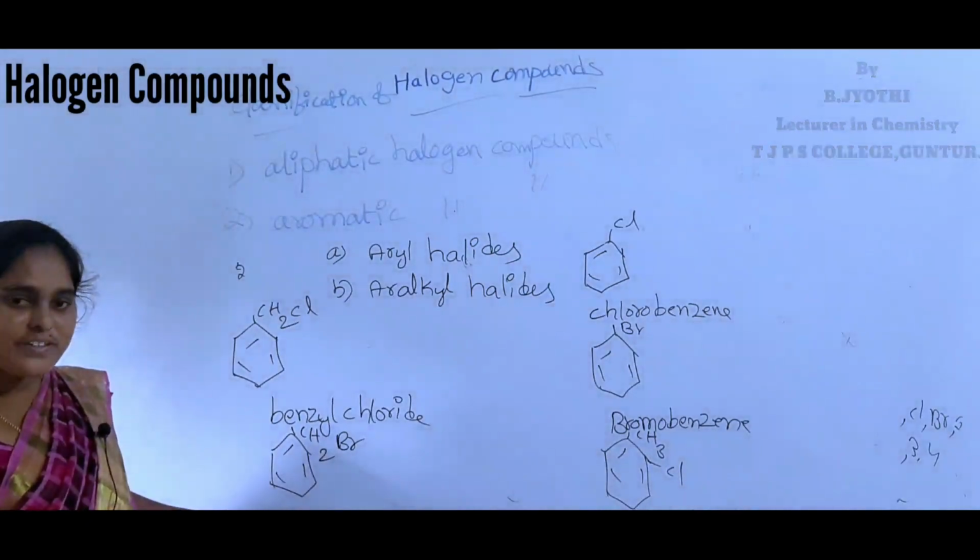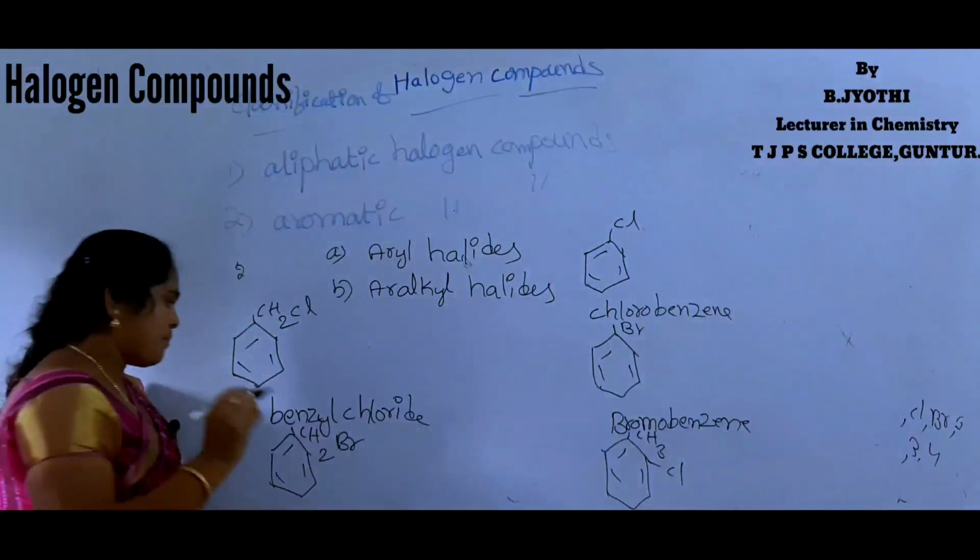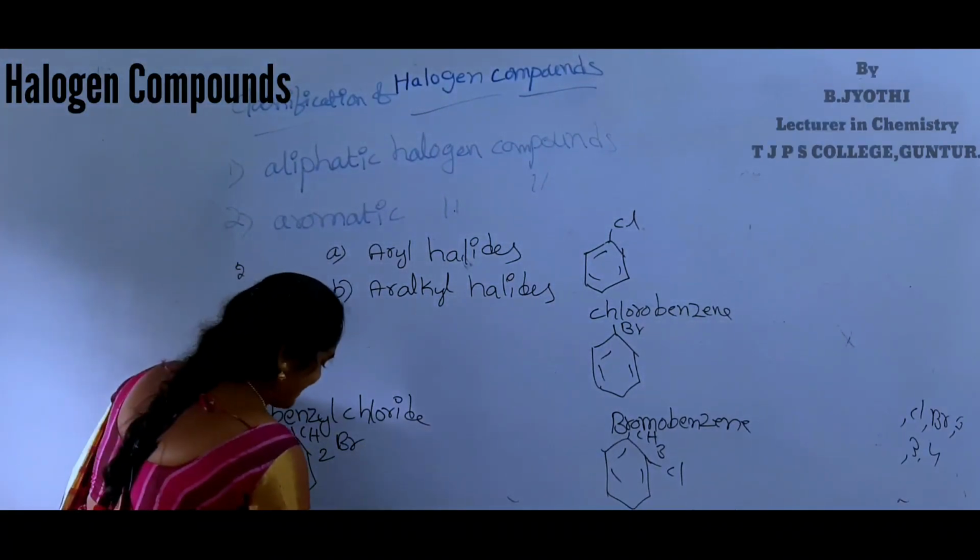What is this compound name? Very good, benzyl bromide.